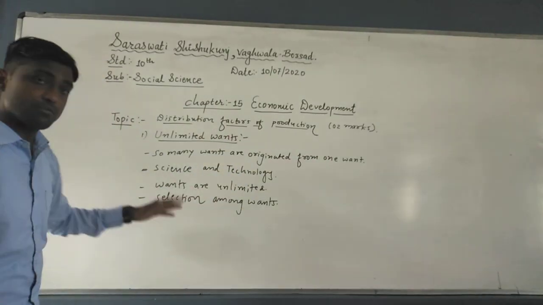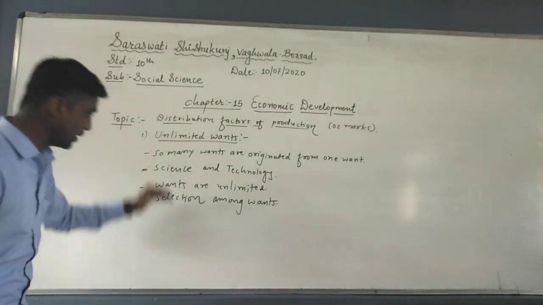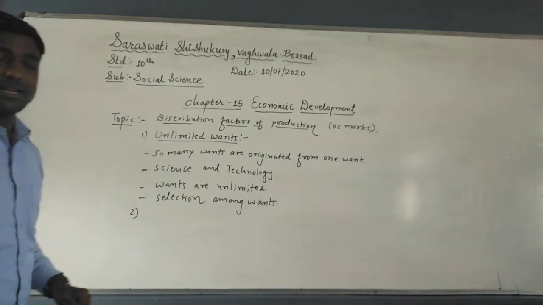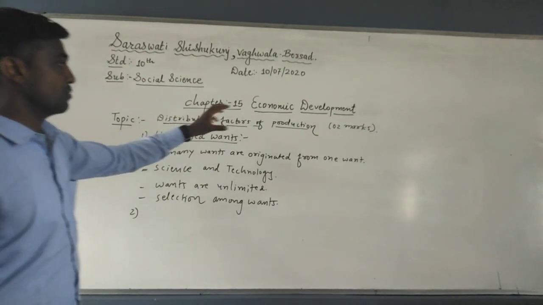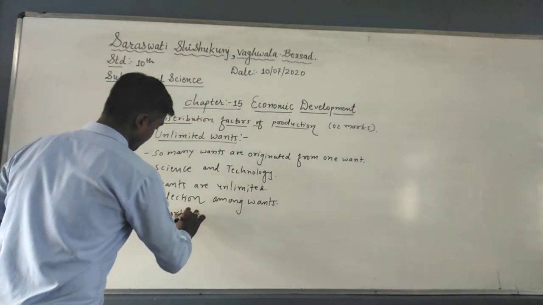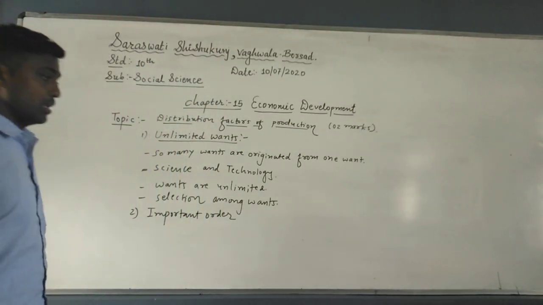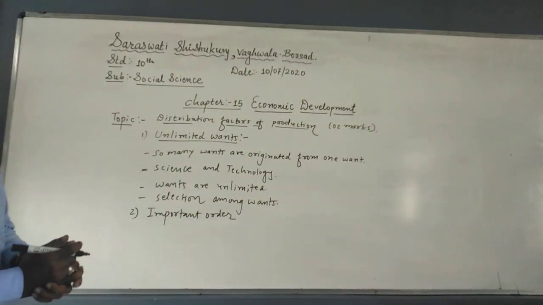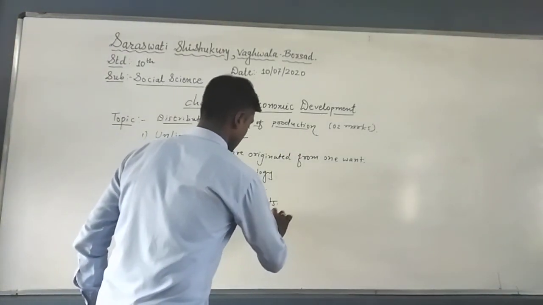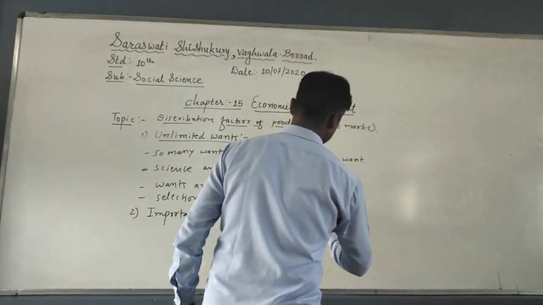So selection is required. So that is the first point of distribution of factors of production, that we have unlimited wants, which we have completed with these points. Now the second point is that an important order is a must among the wants. Why? Because important order in terms of necessities.